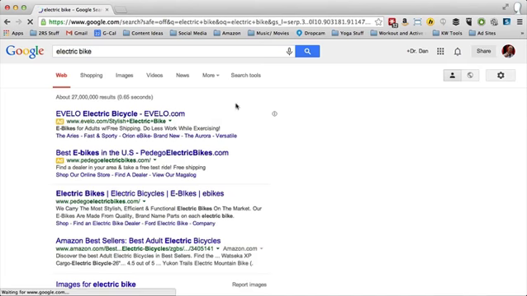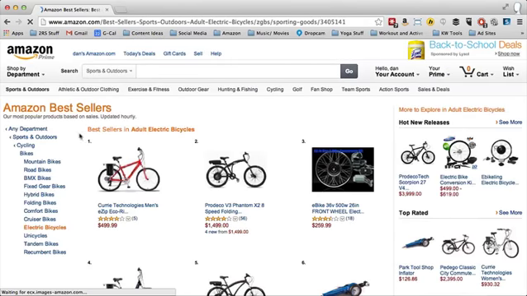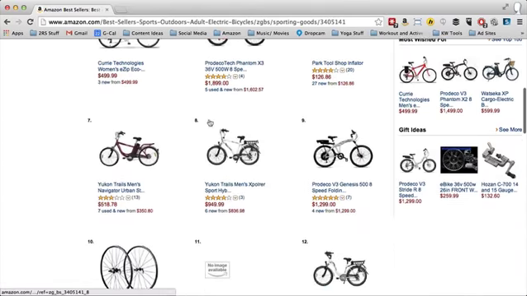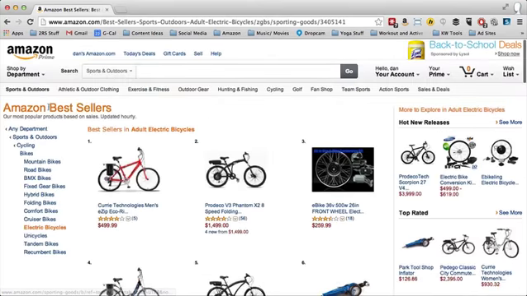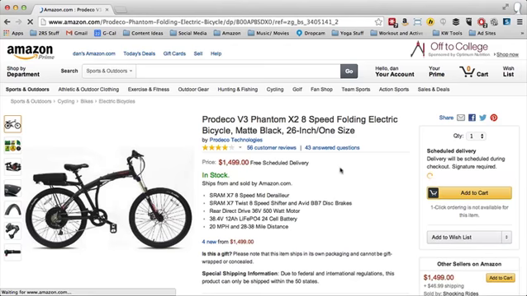Okay, I'm going to go on Amazon and search for electric bikes, because I should have just gone straight to Amazon. And electric bikes here, cool. I always like to look and see which ones have the top reviews. Those are the best sellers. This one right here is actually the product I was looking at. I was looking at a different model.